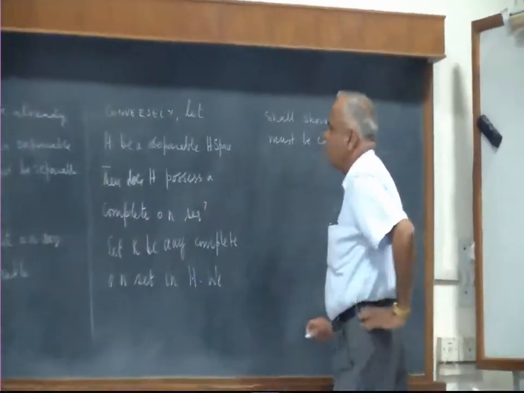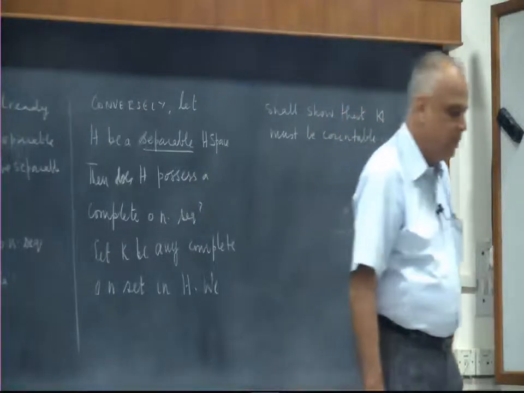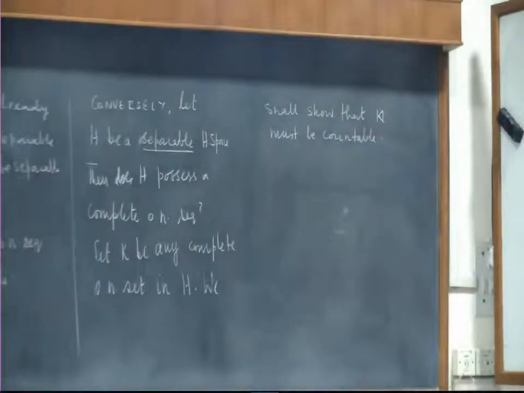So what is given to us? We are given that it is a separable Hilbert space. What is meant by separability?